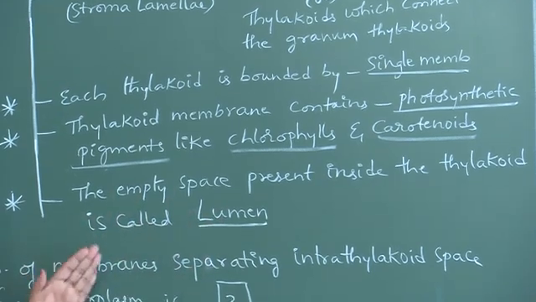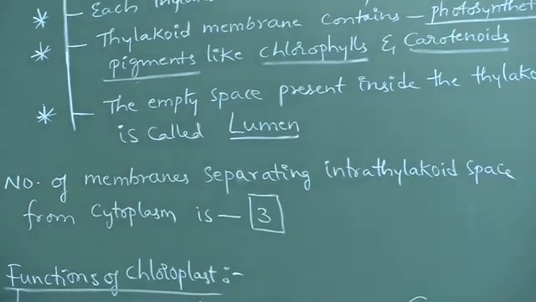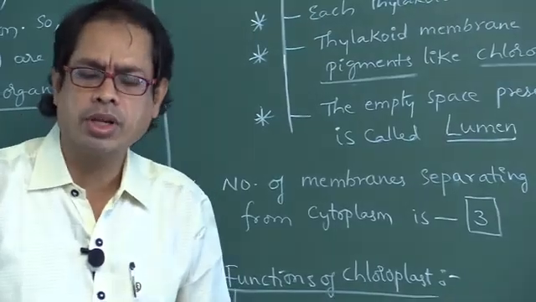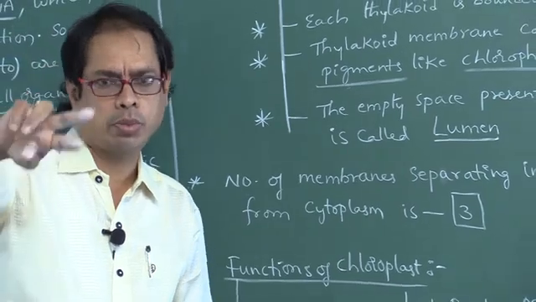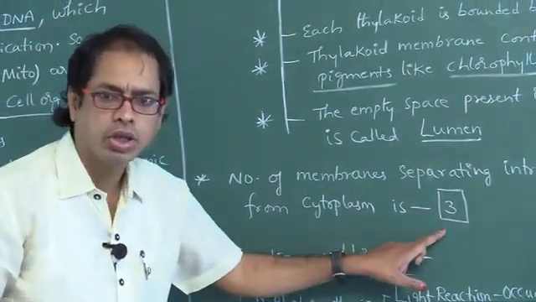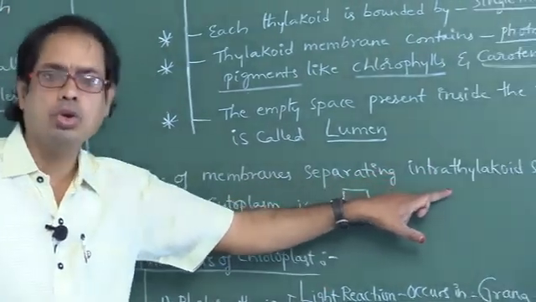Number of membranes separating intrathylakoid space from cytoplasm, that is from lumen to cytoplasm. How many membranes are present? Thylakoid membrane, and chloroplast has two membranes, outer membrane and inner membrane. How many membranes? Three. Don't say two. Intrathylakoid space means lumen.